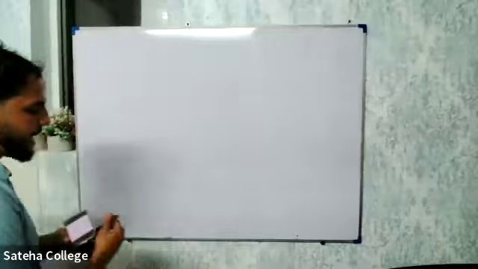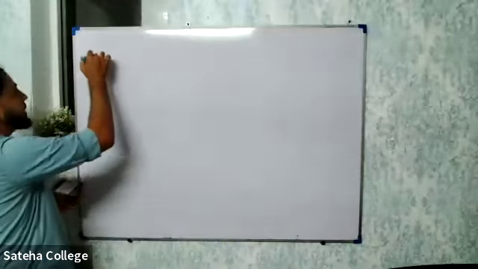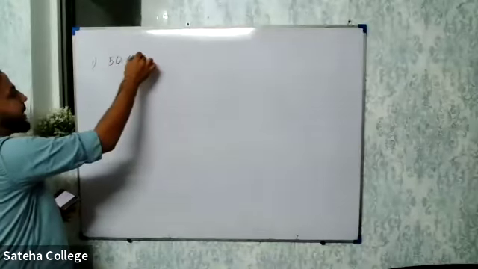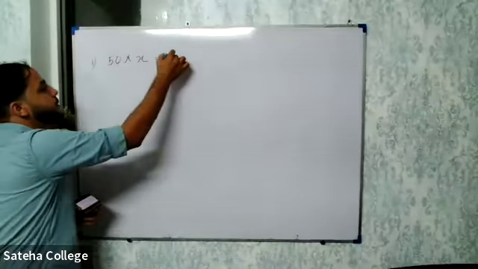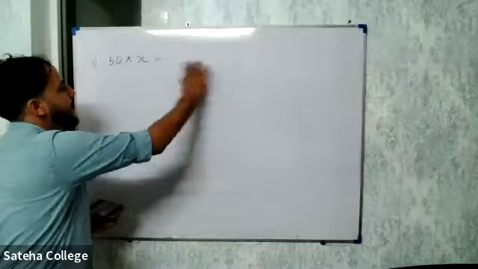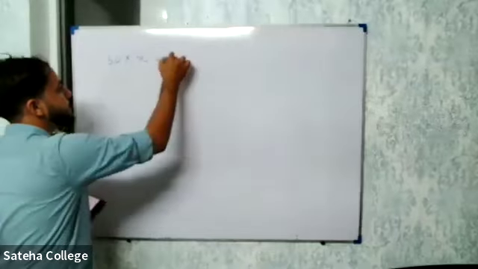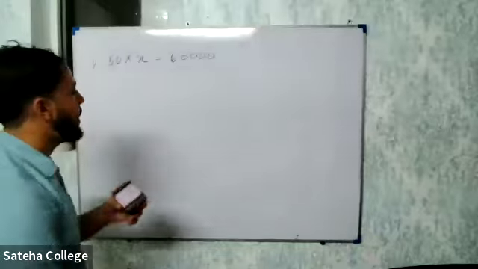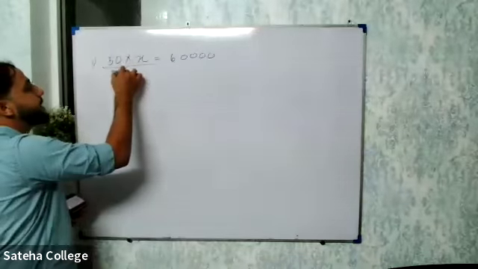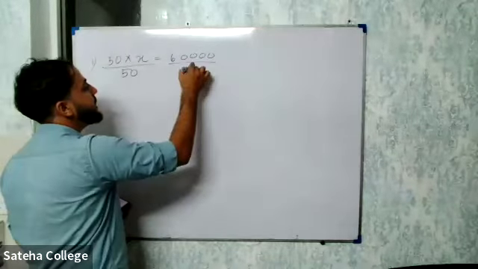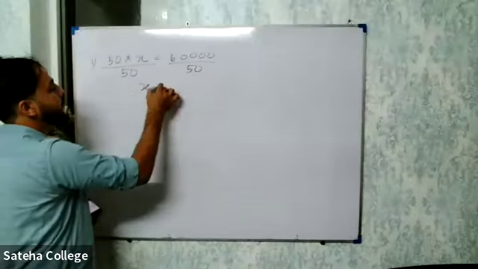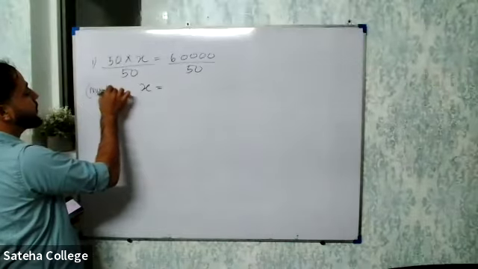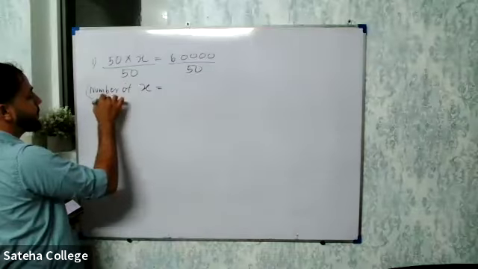So he's investing 60,000 rupees, where 1 share is equal to 50 rupees. Now I told you the equation to keep in your mind. What is that? Price of 1 share multiplied by the number of shares is equal to the total investment amount. That is 60,000. Then you can find the number of shares. That is question number 1. How many shares did he buy? Divide both sides by 50 here. Then you get the number of shares.